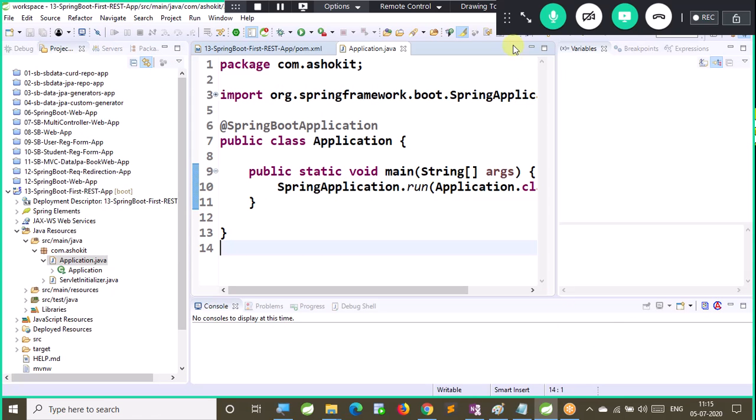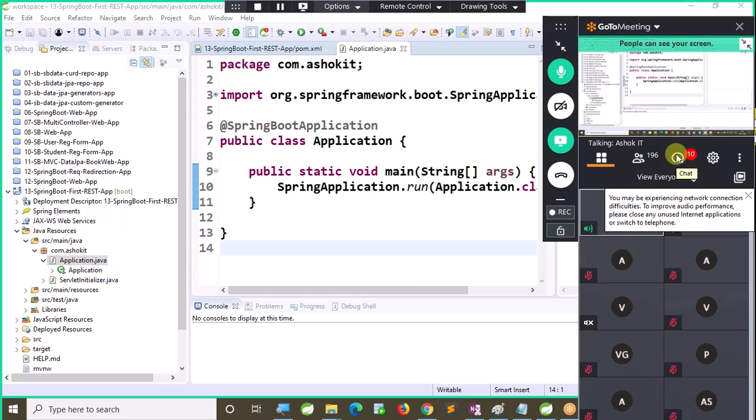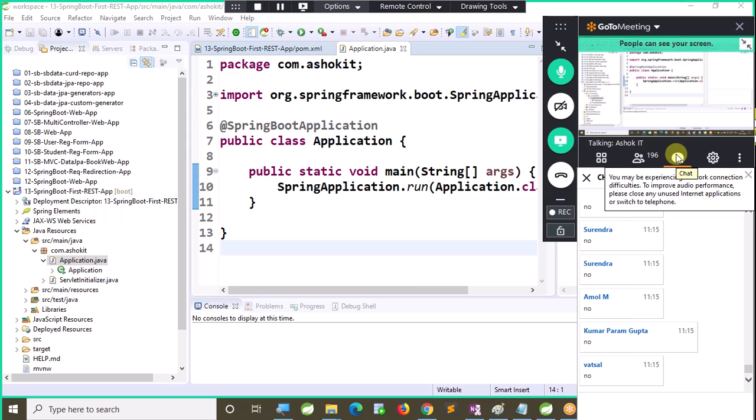What is the SpringApplication.run method? What is the @SpringBootApplication annotation? We spent a lot of time to understand these internals. Got it. On YouTube also, videos are available with these concepts. The explanation classes are already uploaded to the YouTube channel also, Spring Boot tutorial for beginners in Ashok IT. You can get the details about how the start class is going to work.